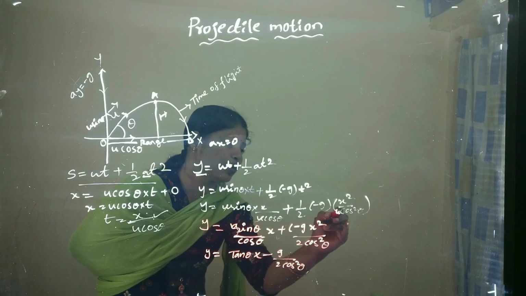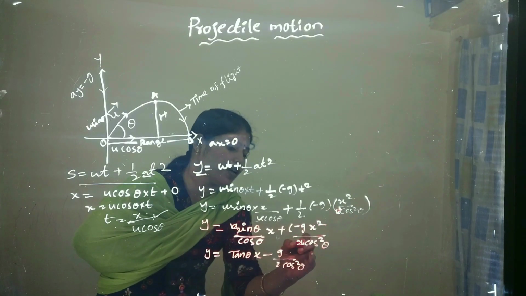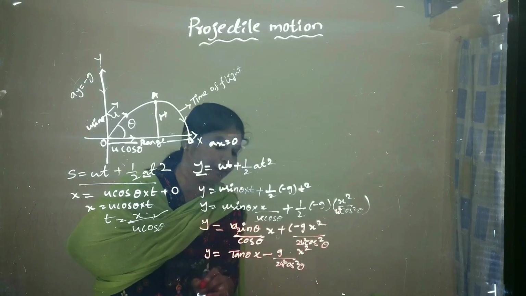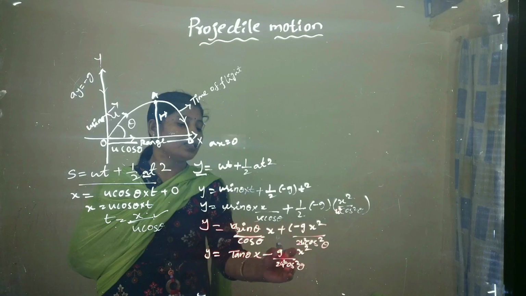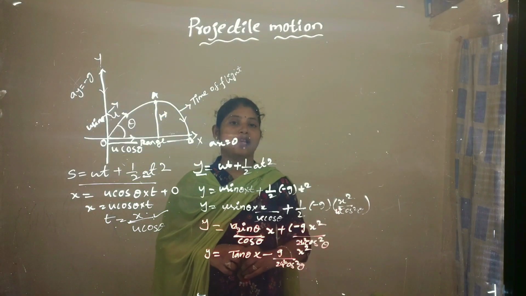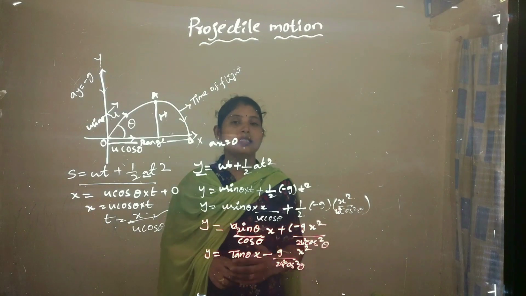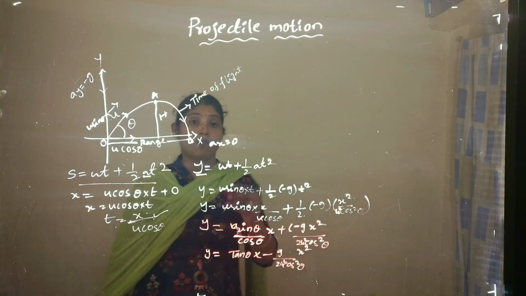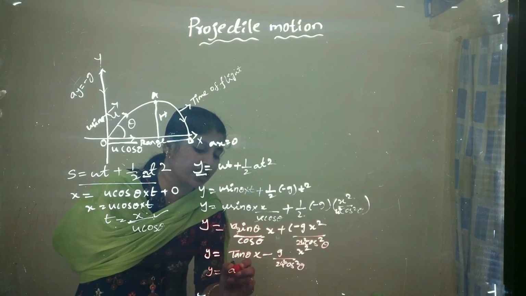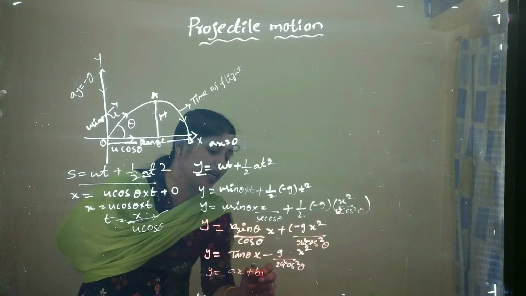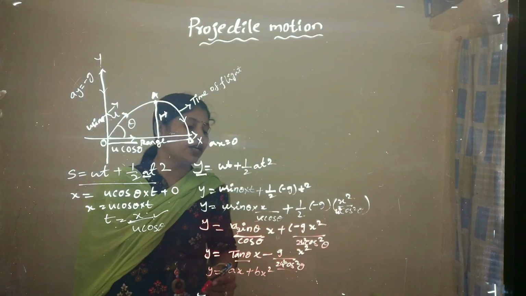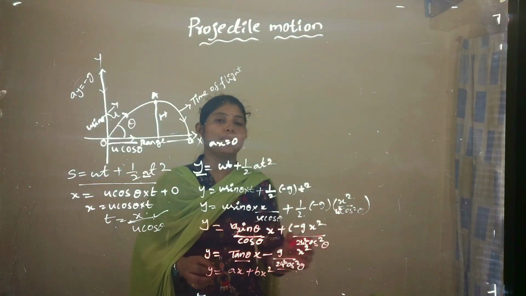Okay, 2 here u square is there. u square cos square theta, here also u square into x square. tan theta x minus g by 2 u square cos square theta into x square. So this equation represents what? Parabolic equation. It is in the form of a parabolic equation, that is y equals ax plus bx square. Here a represents tan theta and b represents g by 2u square cos square theta.